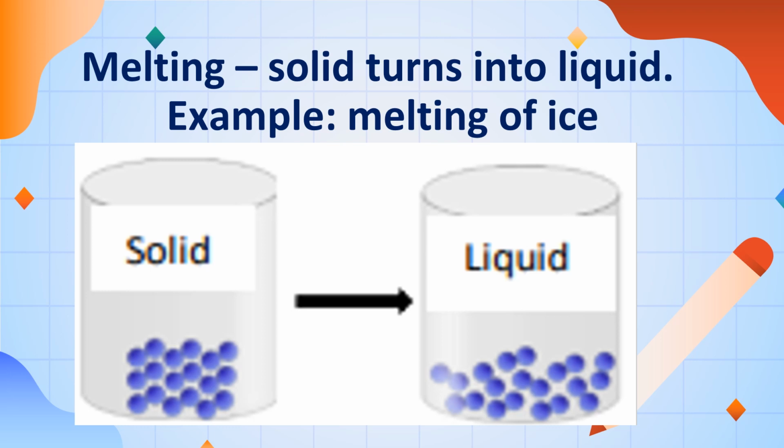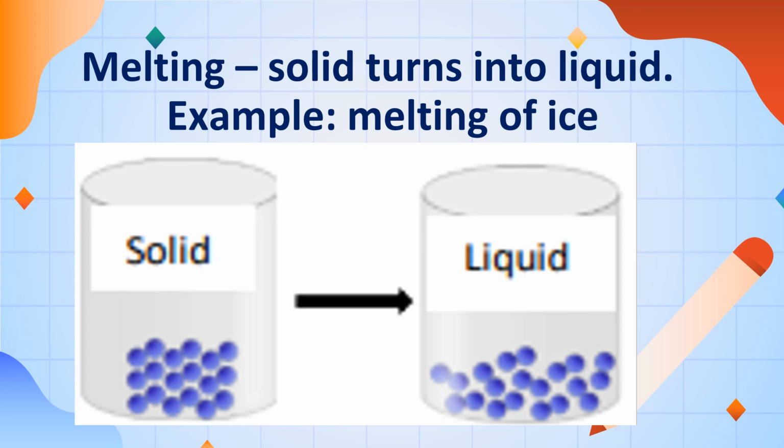Then if we add energy, the solid becomes liquid, or the ice turns to water. So it has a compact arrangement of particles, then after melting, the arrangement becomes far apart.